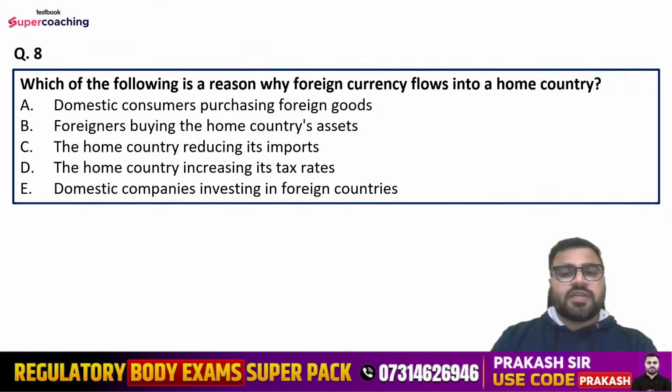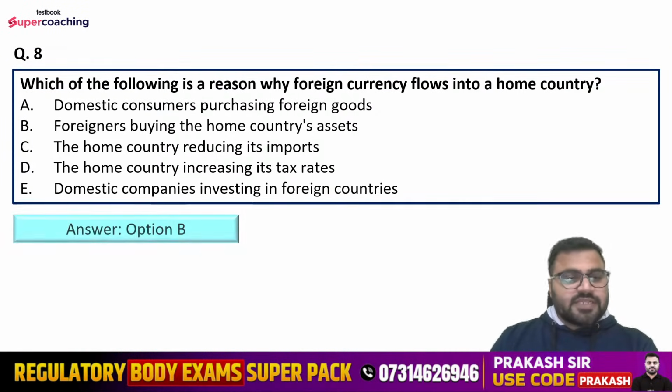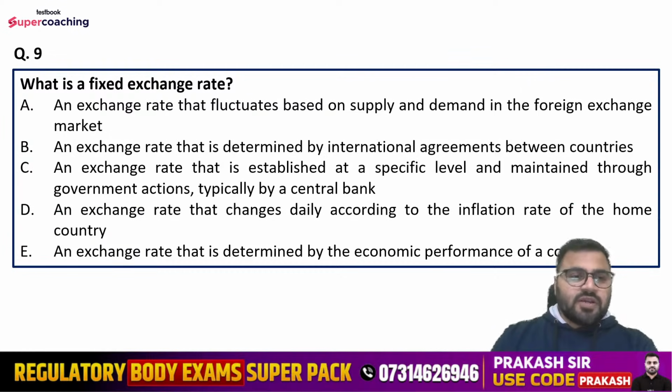Read the question carefully and try to attempt it. So right answer is option number B, that is foreigners buying the home country's assets. So why does foreign currency flow into the home country? Because foreigners are buying the home country's assets, that is why it is flowing into the home country. Question number 9 is, what is the fixed exchange rate?